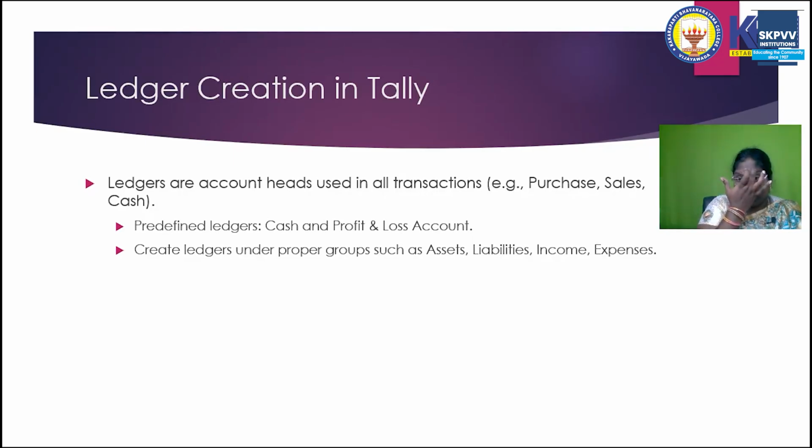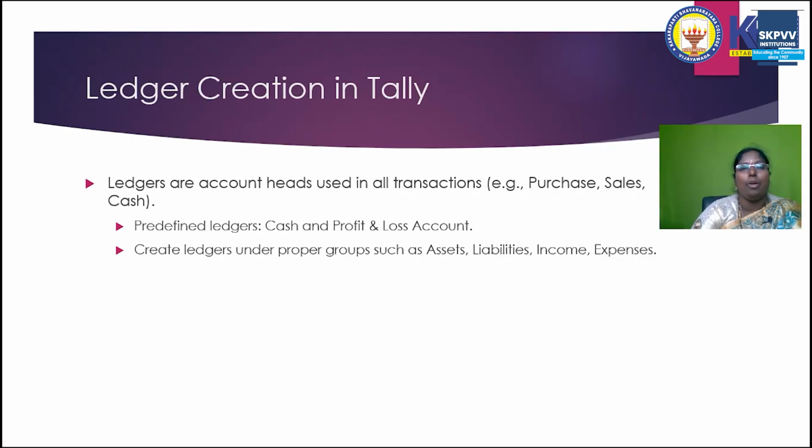There are multiple ways of creating ledgers in Tally: single ledger creation, multiple ledger creation, or directly from voucher to ledger creation. Single ledger creation is normally used to create a minimum number of ledgers.